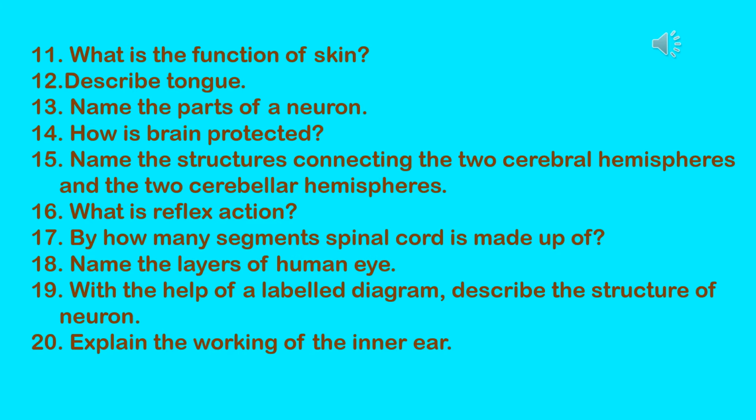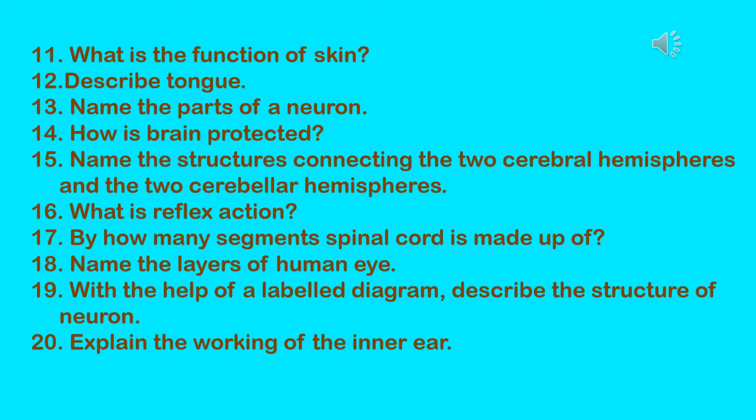Next question. Name the parts of a neuron. Answer is: parts of a neuron are cyton, axon, dendrites, myelin sheath, and synaptic bulb. Next question. How is brain protected? Brain is protected by three membranous coverings called meninges.